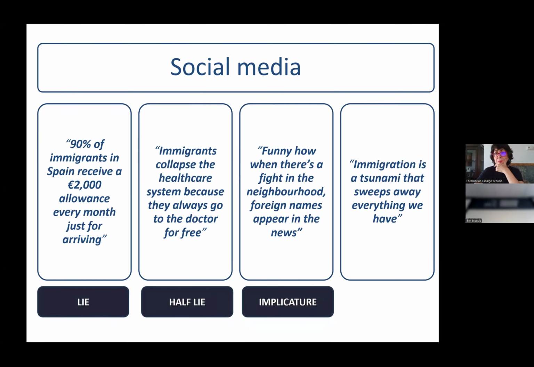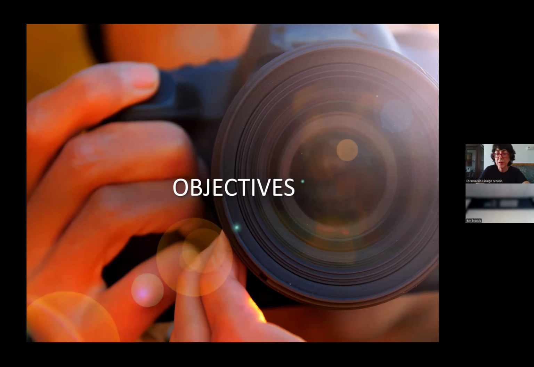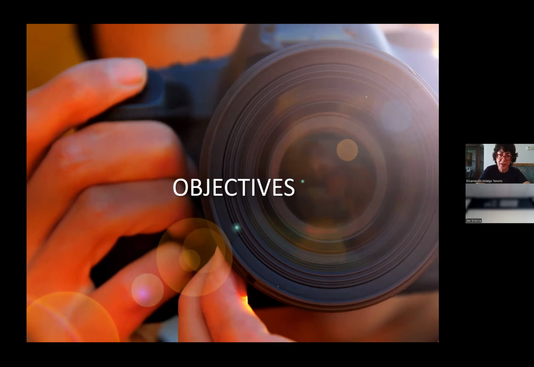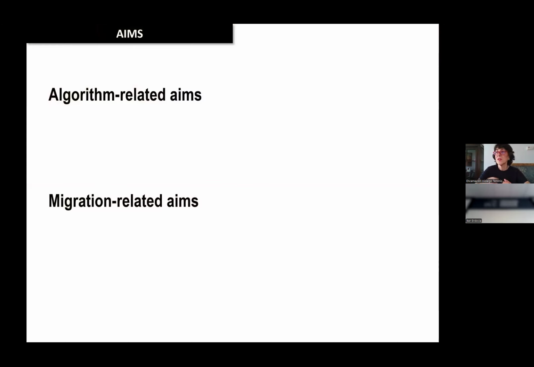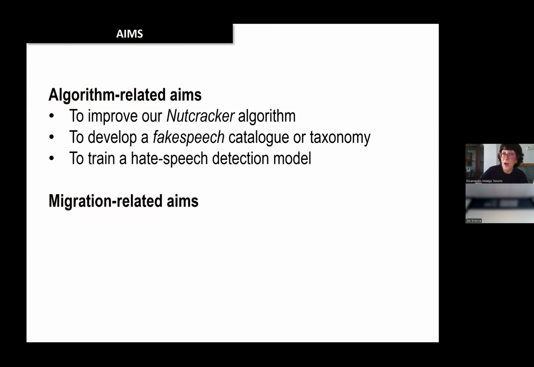So, when we were looking at those texts, and given what I mentioned before regarding this context, all these societal issues, we intended to do different things in this research project, because we are three different individuals with different interests. So as for the algorithm, we wanted to improve our nutcracker, which was initially designed for the detection of radical profiles on social media.